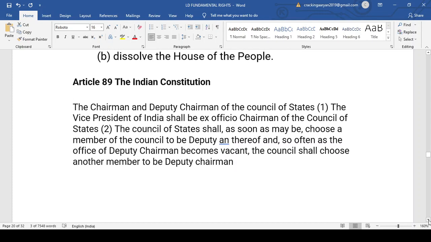Now, Article 89, we will be talking of the Indian Constitution, that states the chairman and the deputy chairman of the Council of State, which tells that the Vice President of India shall be the ex officio chairman of the Council of State.